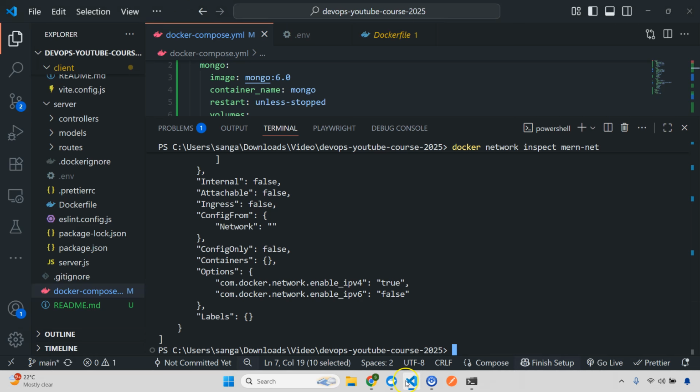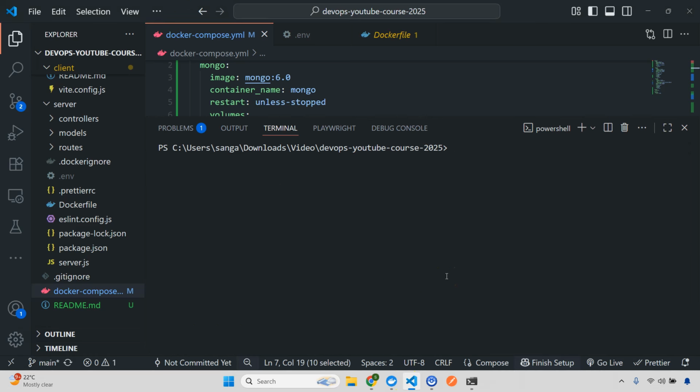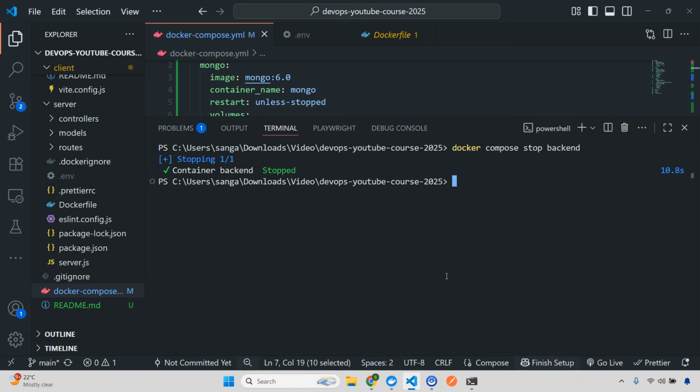To do this, the first thing, I'm going to stop my backend container. So I'll do clear, and docker compose stop backend, enter. Awesome.